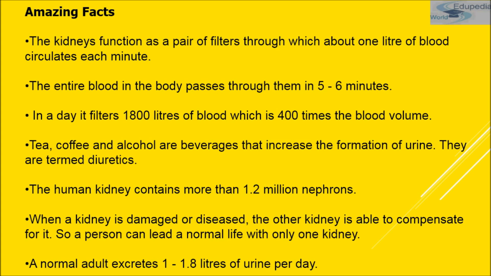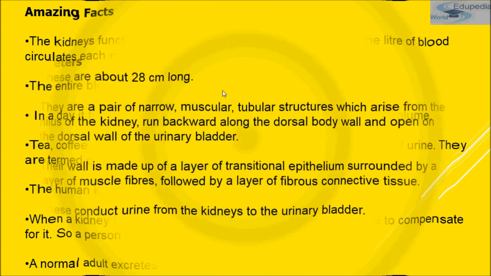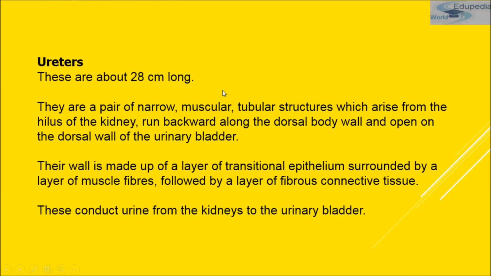Okay, now moving on forward to ureters. As I have told you, the excretory system of man consists of the following organs: kidneys, ureters, urinary bladder and urethra. Kidneys we have just read. Now moving on forward to ureter, and after ureter we'll study about the urinary bladder and urethra. But first we'll study ureters.